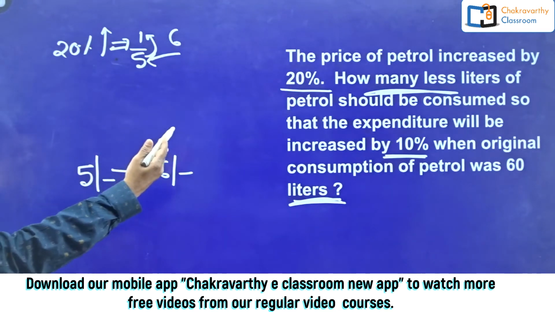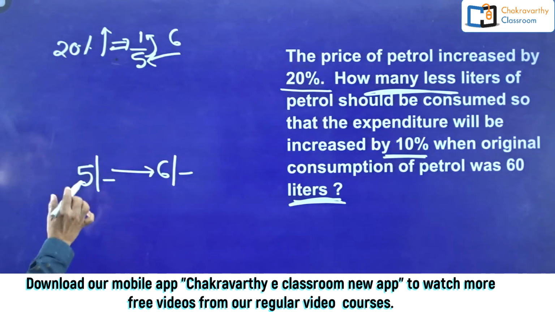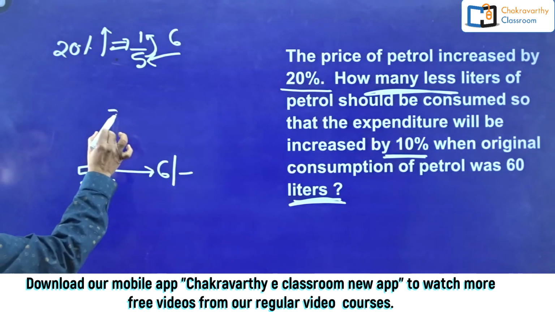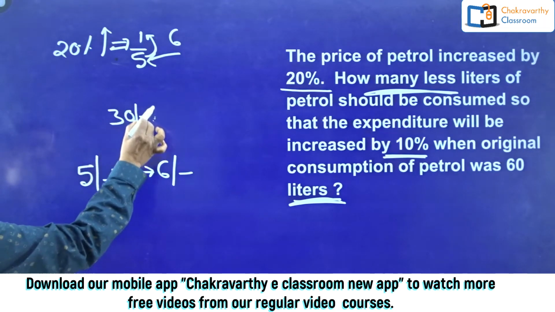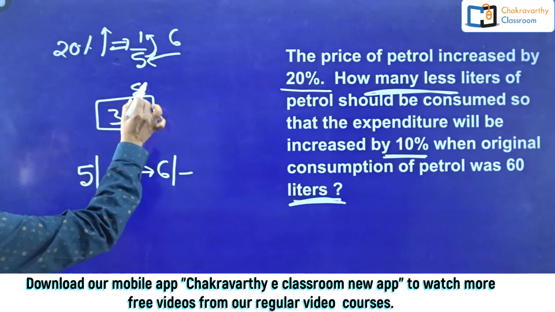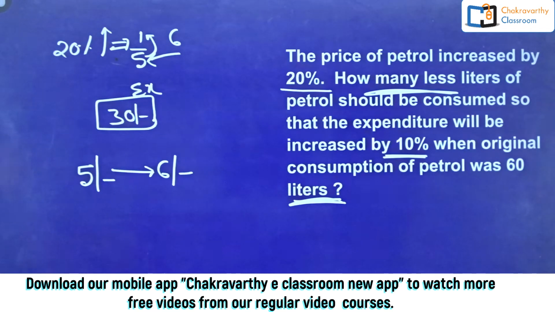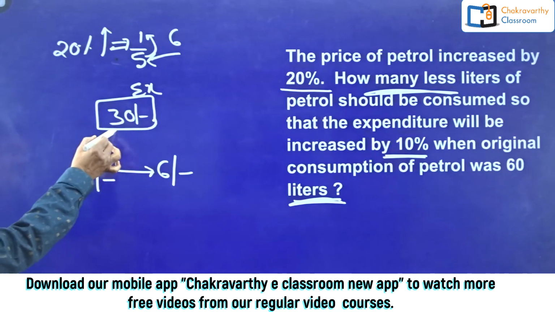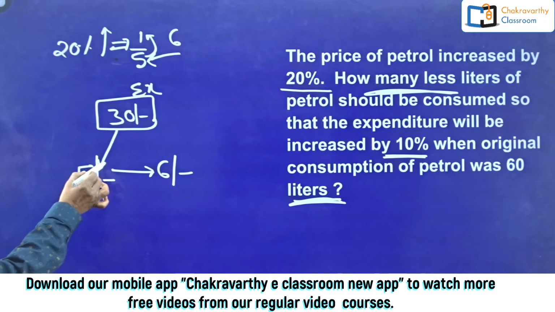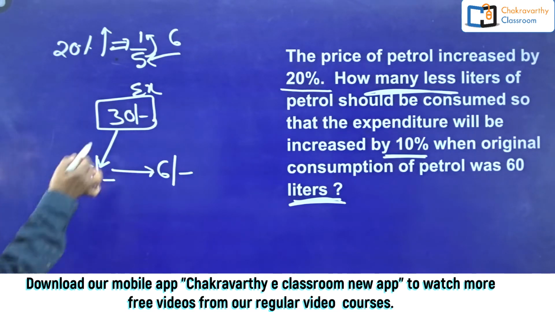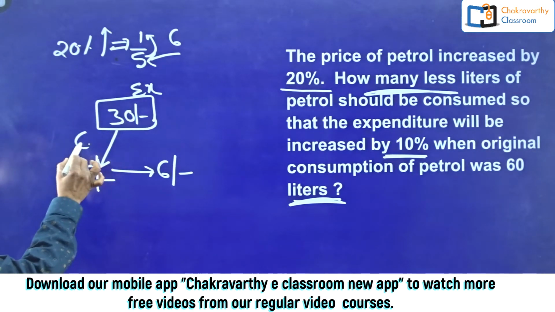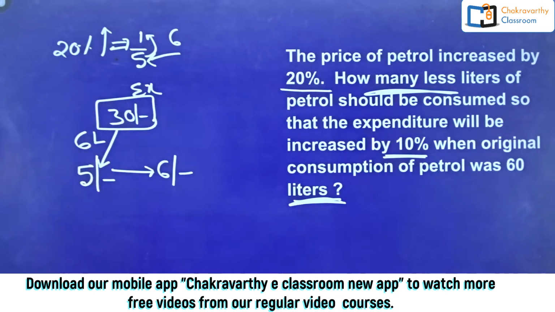Let me imagine the original expenditure as the LCM of these two, that is 30. 30 rupees is the expenditure. Let's take this one as expenditure. Now, what was the consumption previously? So 30 rupees total expenditure, 5 rupees per liter, 30 by 5, 6 liters I used to consume previously.